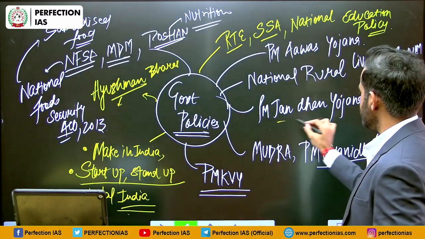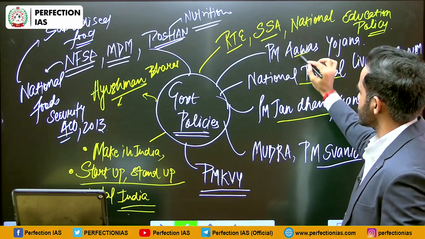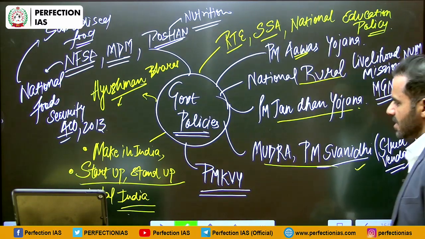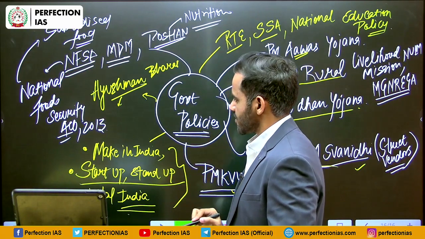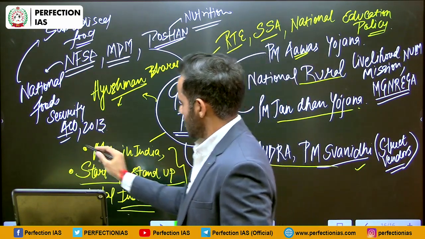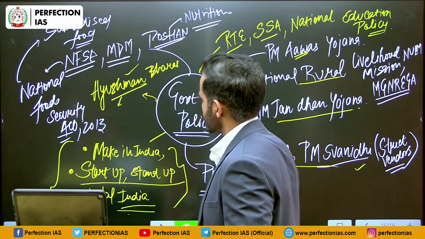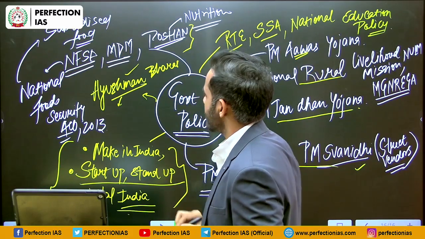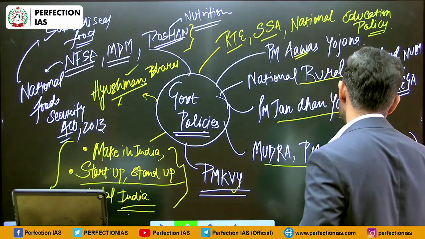For example, these are related to financial inclusion, this is related to employment generation, this is related to housing facility, this is related to credit facility, this will lead to skill development, these will lead to better entrepreneurship as well as manufacturing initiatives, this will lead to better health infrastructure, then this will address the problem of hunger. So this is how your answer can be multidimensional.